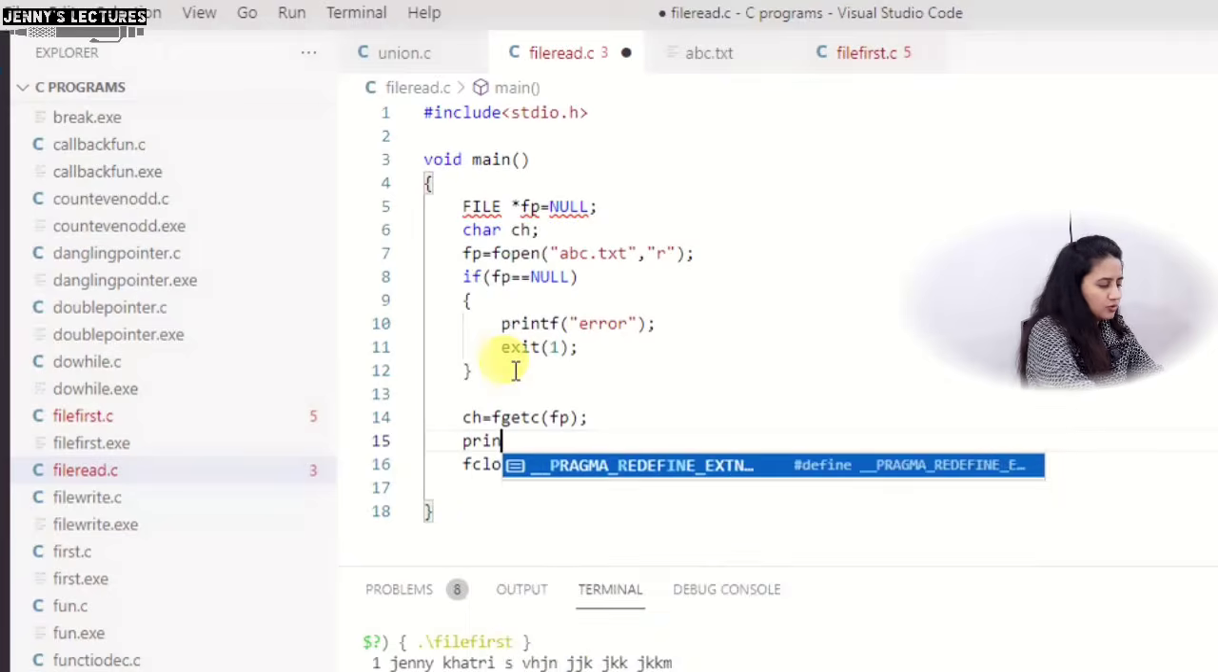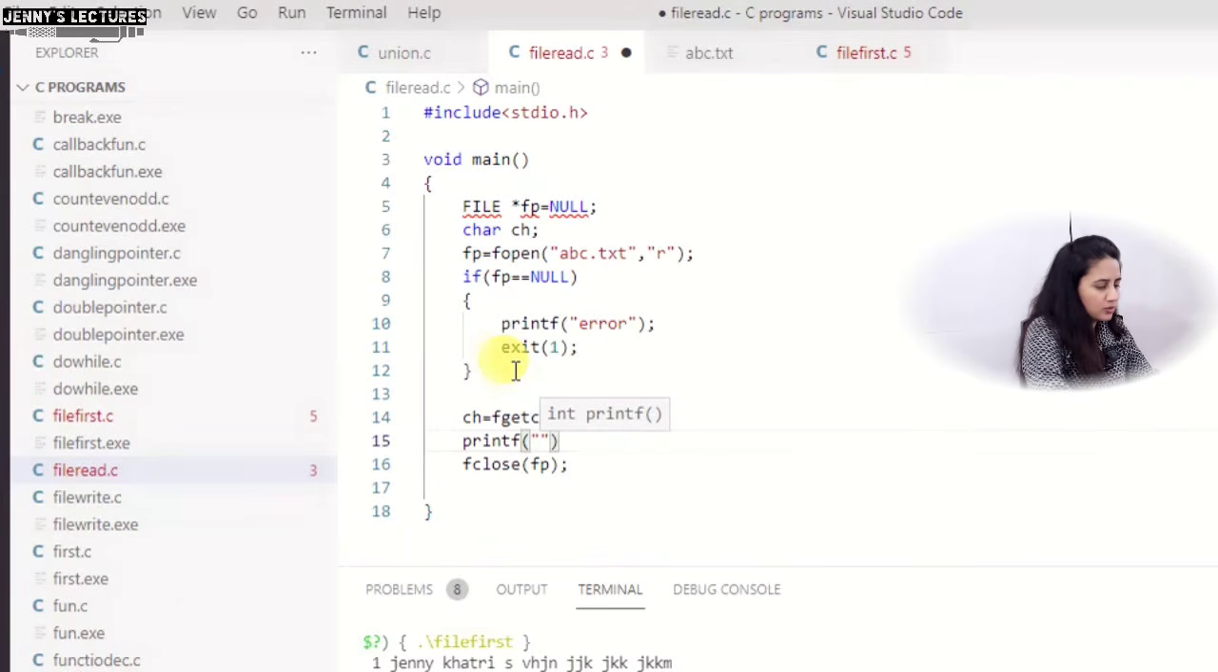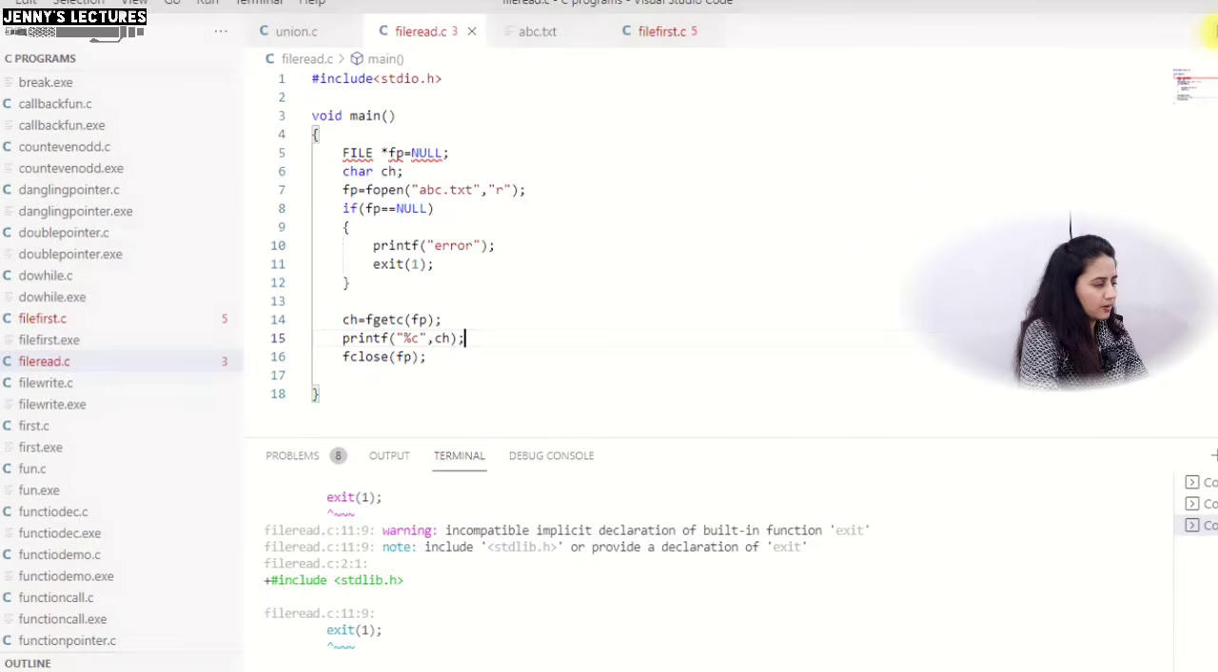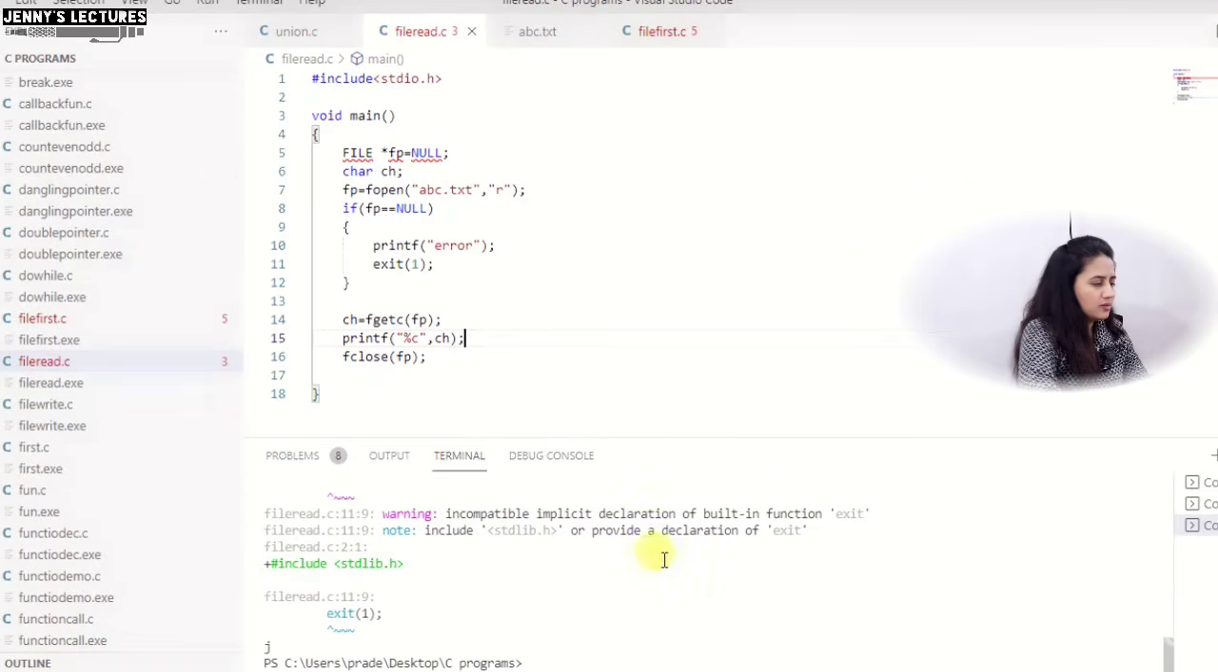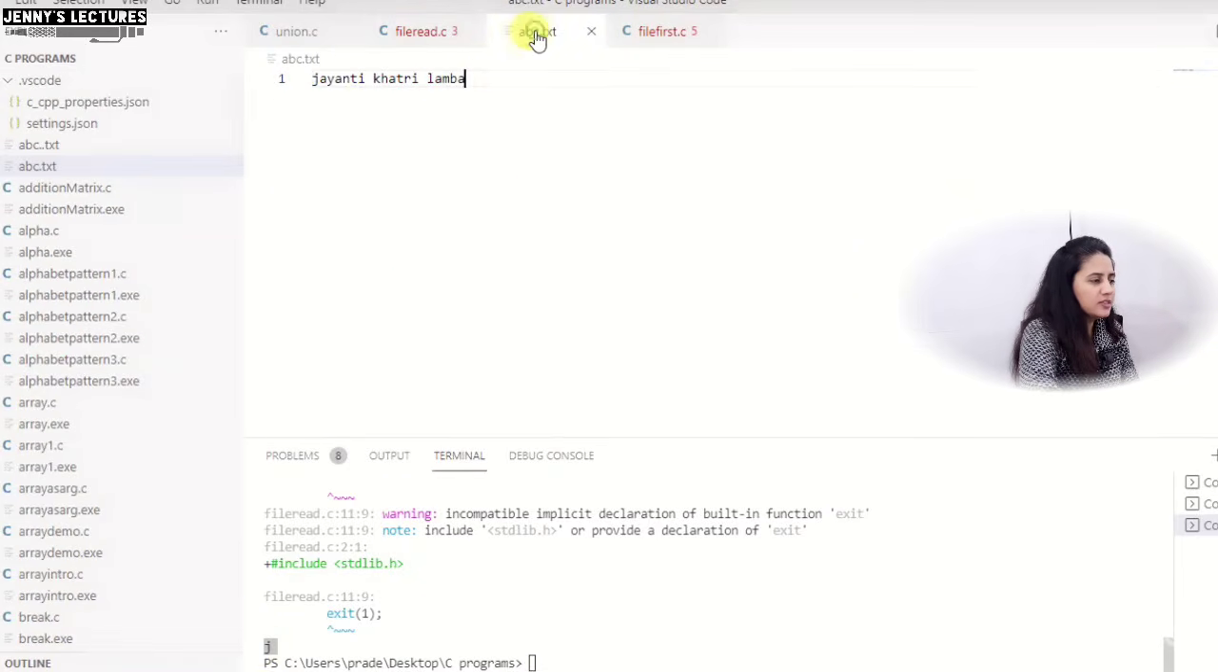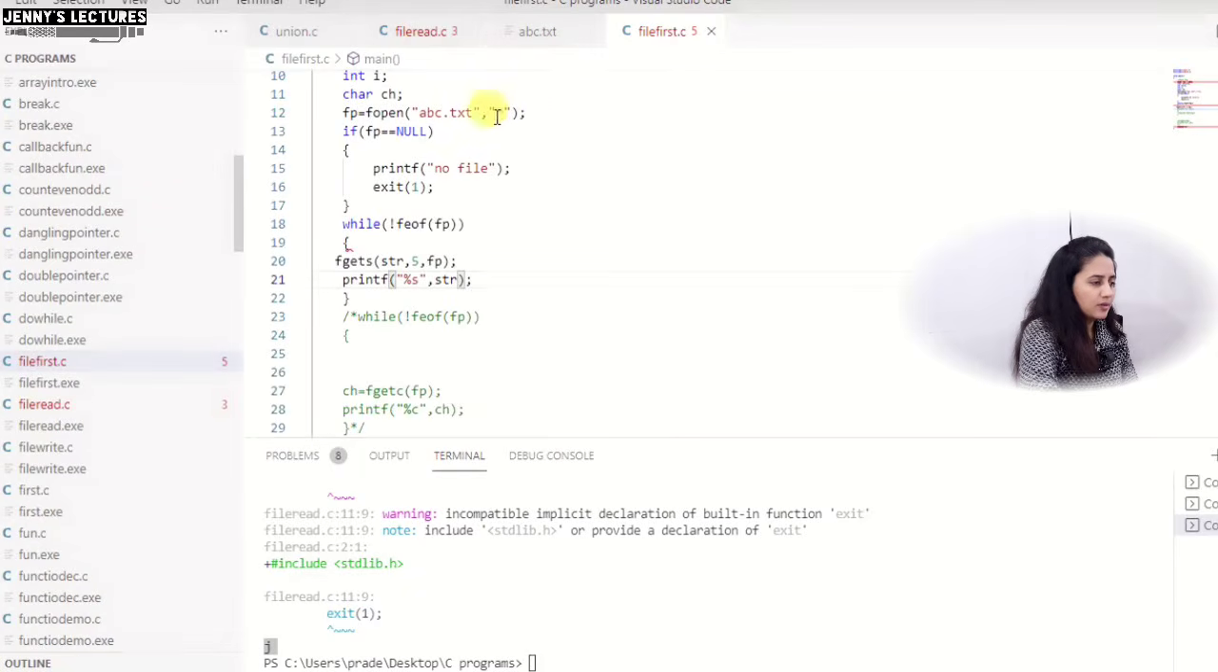For printing on the output screen, you can simply use the printf function, and it is a character, so %c and ch. That's it. Now let me run this and see what output we get. This exit 1 is in the stdlib file, so it's better to include that header file. See, the character is j, one character. This is the abc.txt file already in my PC, and here I have Jayanti Khatri Lamba. So the first character is j, right?